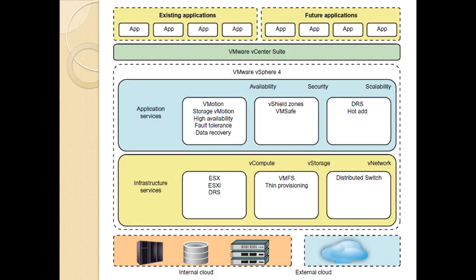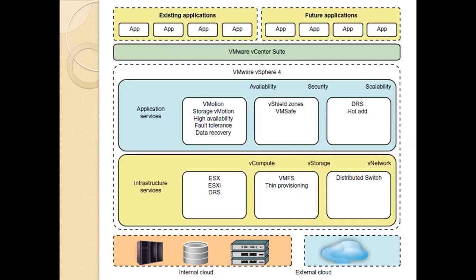The vCompute is for ESX, ESXi, and DRS virtualization libraries from VMware. The vStorage is supported by VMFS and thin provisioning libraries, and the vNetwork offers distributed switching and networking functions.